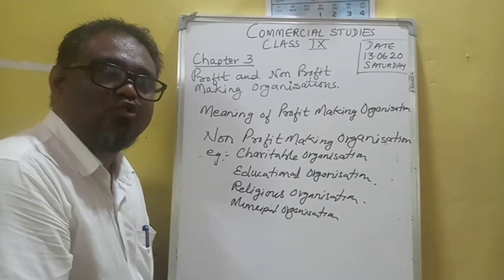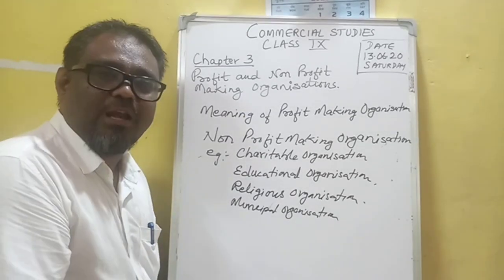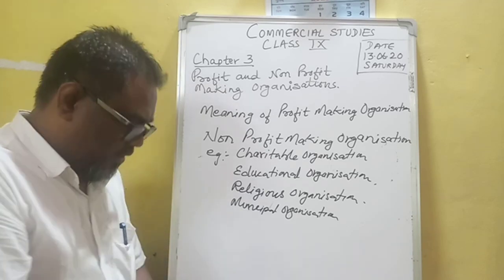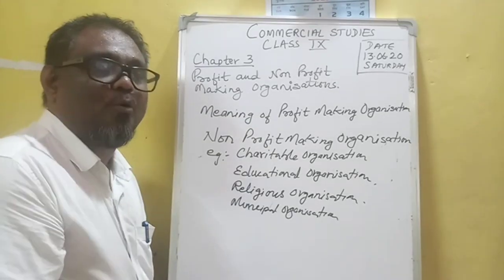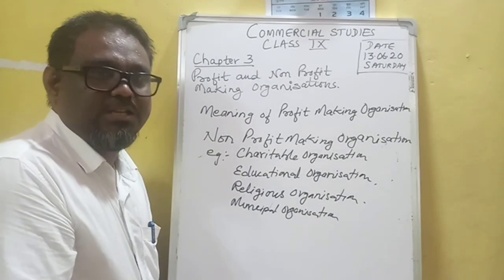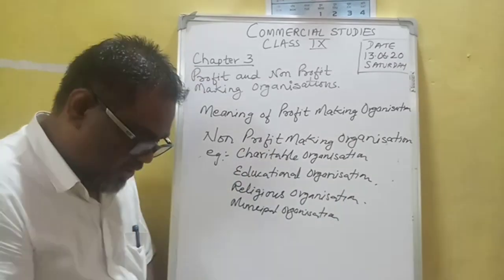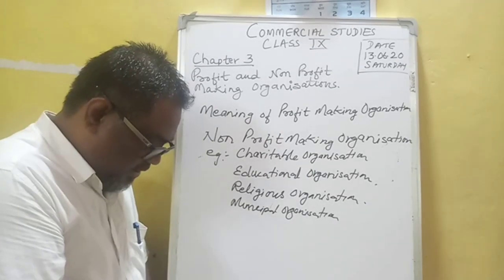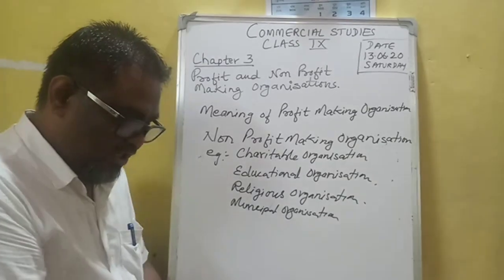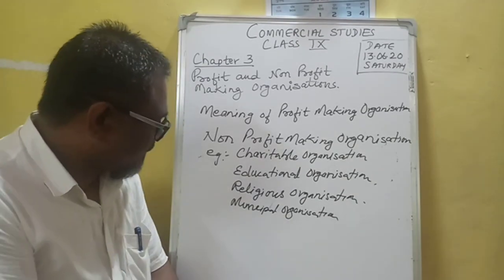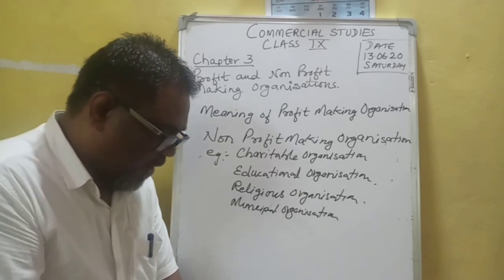Profit-making organizations are those organizations whose motive is to earn profit, and non-profit making organizations are those whose motive is not to earn profit, but to serve the society, help the society, support the society, those who are in need. So to help those people, these are non-profit making organizations. There are different types of non-profit organizations given here: charitable organization, educational organization, religious organizations, municipals. So as per the syllabus, we have non-profit organization, society, trust, and non-profit companies.